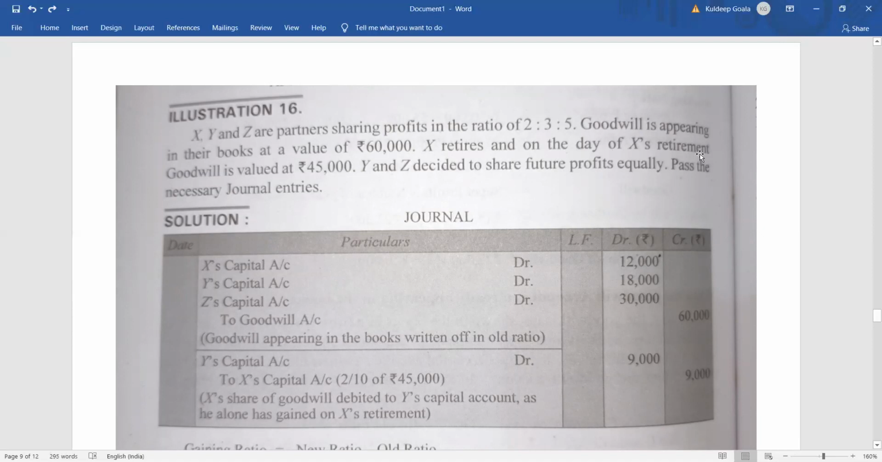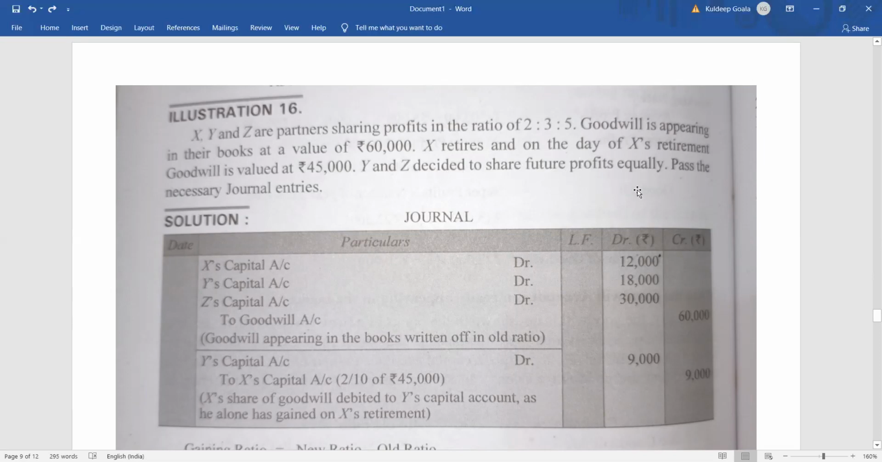And X was retiring, right? And on the day of X's retirement, the goodwill was valued. The new value of goodwill is 45,000. Doesn't matter whether it is more or less, okay? What is happening after that? Y and Z decide to share the future profits equally. Fine. Now the new ratio is given, so we have to find out the gaining ratio.